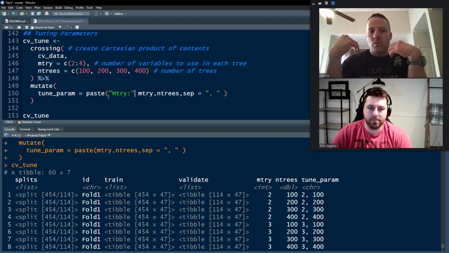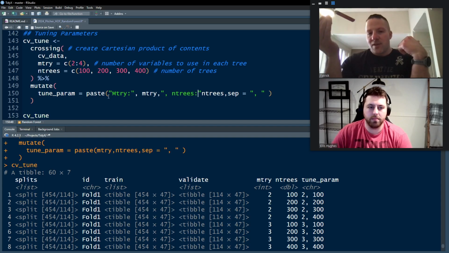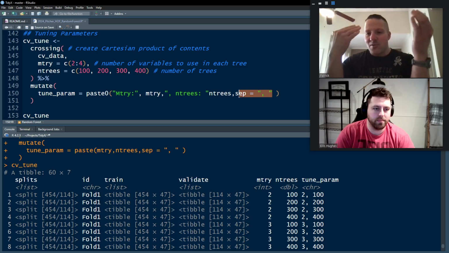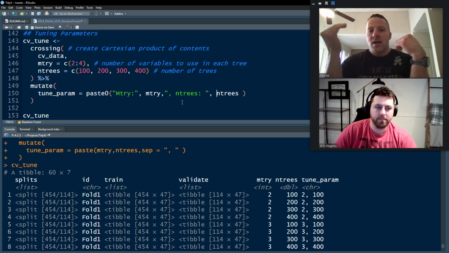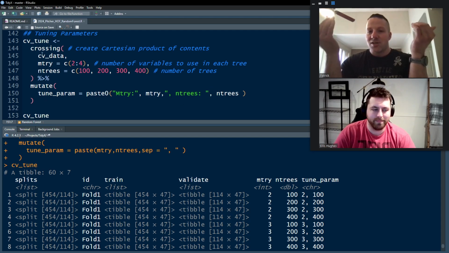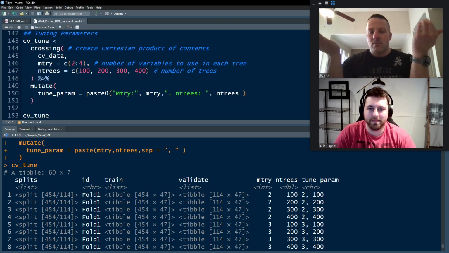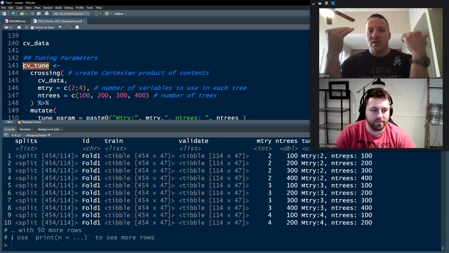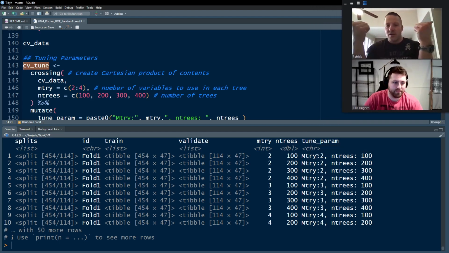And what we decided was going forward, which you'll see in a second, instead of the way that I had a string split to parse out the numbers for each of the tuning parameters using a map2 function, Ellis is going to introduce us to the pmap function, which allows us to do parallel mapping. So different ways of doing this, they accomplish the same task. His way is a little bit cleaner than the original way that I had it written.